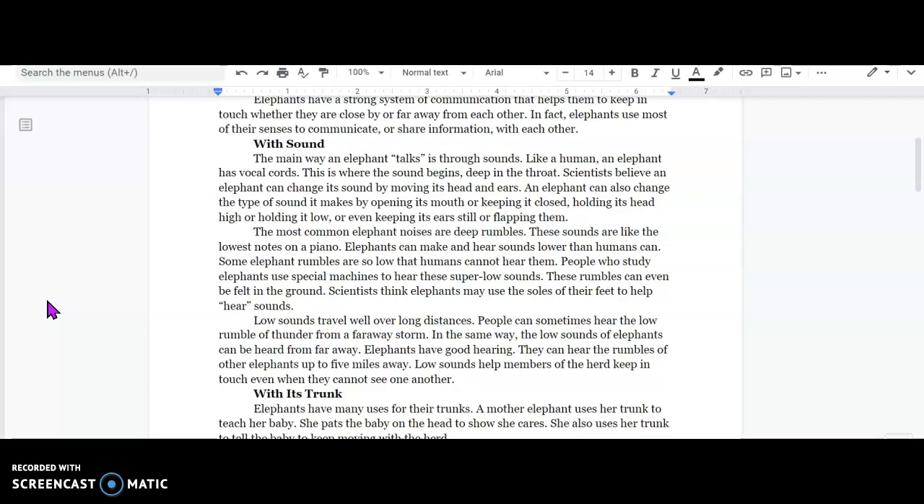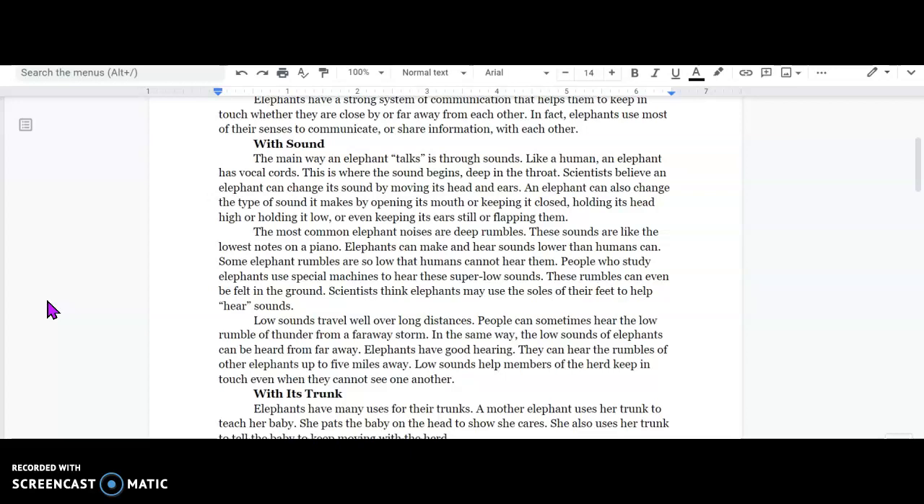The most common elephant noises are deep rumbles. These sounds are like the lowest notes on a piano. Elephants can make and hear sounds lower than humans can. Some elephant rumbles are so low that humans cannot hear them. Wow. People who study elephants use special machines to hear these super low sounds. These rumbles can even be felt in the ground. Scientists think elephants may use the soles of their feet to help hear sounds.